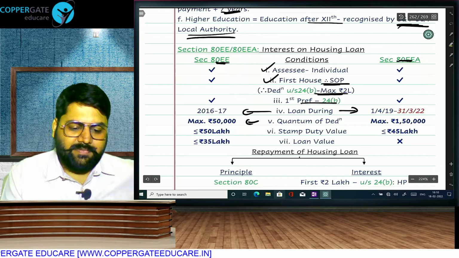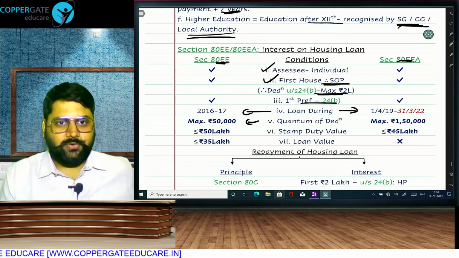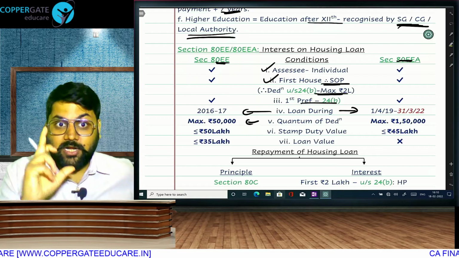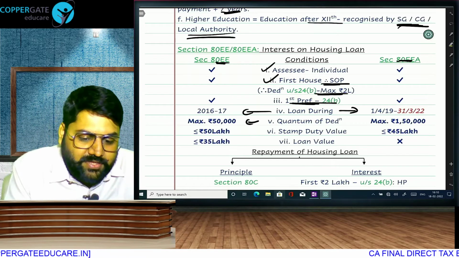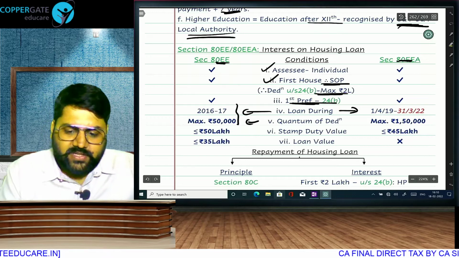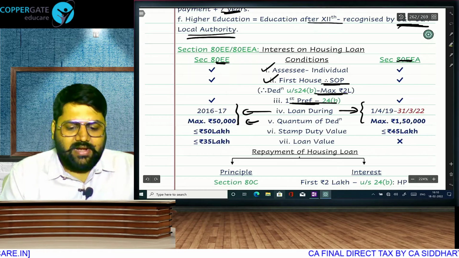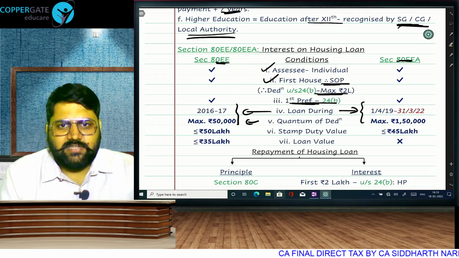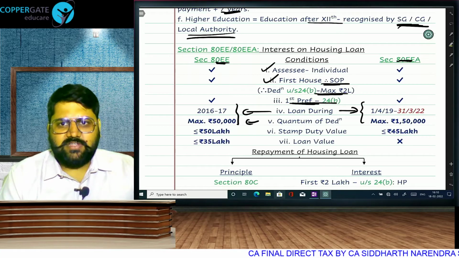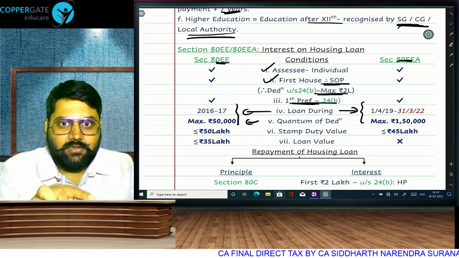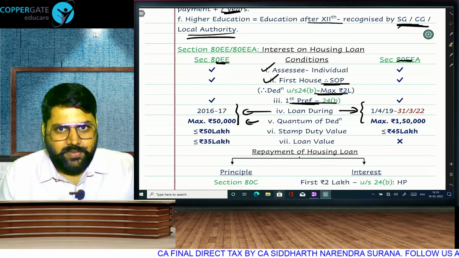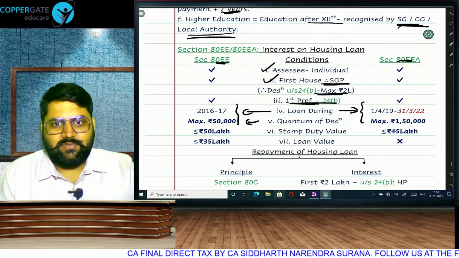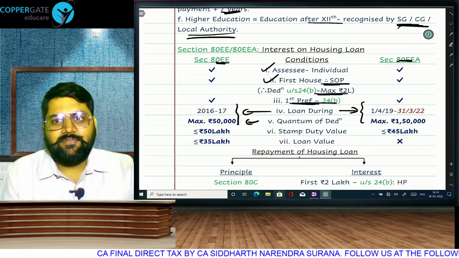Here your deduction will be maximum 50,000. So first compute your interest. Take SOP benefit on 2 lakh, you have to give first preference to that. Bring the remaining interest. If you fall in this category, it will be restricted to 50,000. If you fall in this category, 1,50,000. Actual interest or 50, whichever is lower, actual interest or 150, whichever is lower, actual interest after taking 24B. The remaining after 2 lakhs. So if your interest is 2,30,000, bring only 30 here. If your interest is 3,20,000, bring 70 here. That compare with 50 or 150.